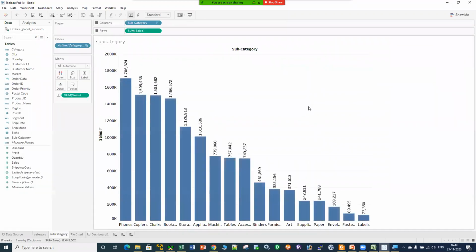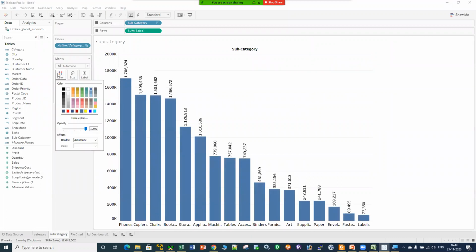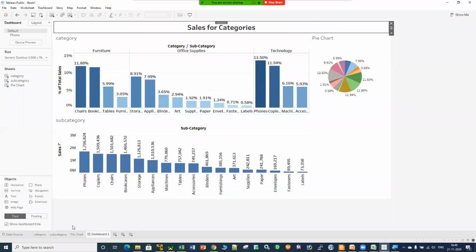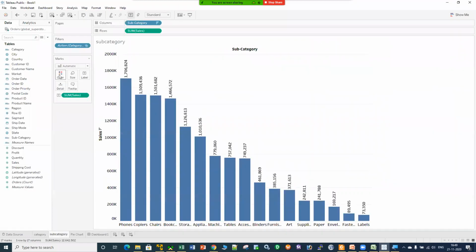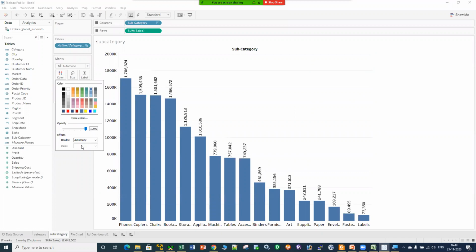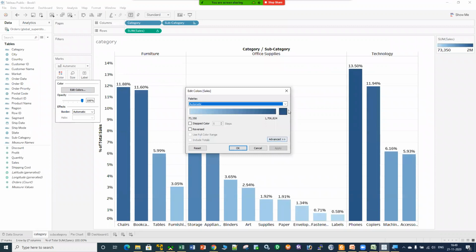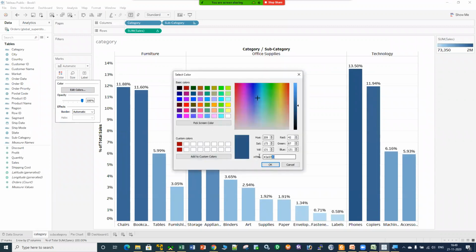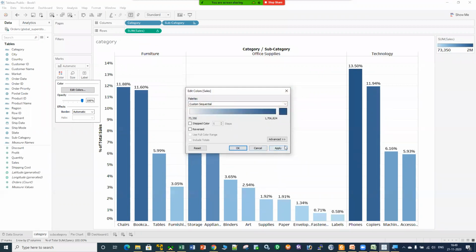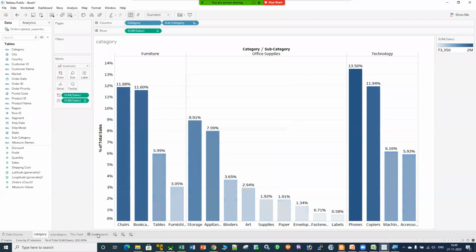In this particular subcategory itself, if I go to the color, I want that particular blue color only, right? For my background. Then go to the subcategory, go to the color box. Okay. Edit color and go to here and take that HTML color code. All right. Go to your dashboard.